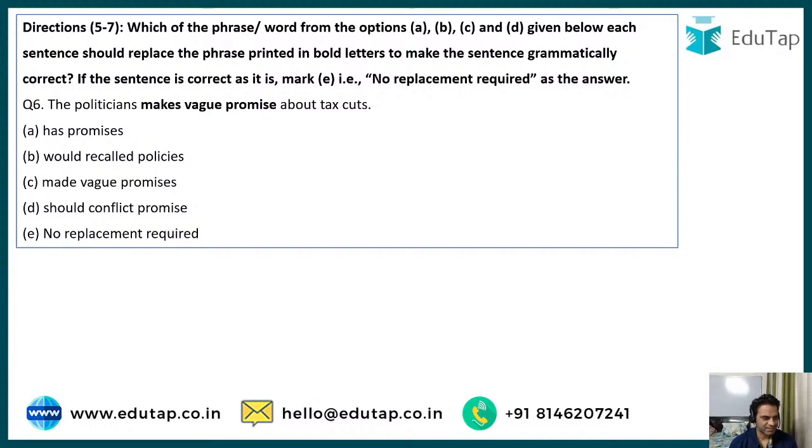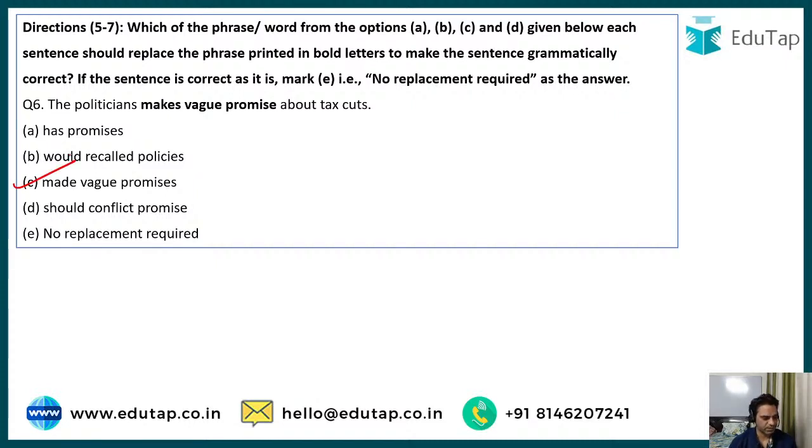Very good, Anjali. The politicians makes, that makes it grammatically wrong because politicians is plural and makes is used for singular nouns, right? So the politicians has is also wrong because that's singular. Would recalled, would is not followed by a third form. Would recalled, right? That's also wrong. Made vague promises or should conflict promise. No, again the correct option here is option number C.